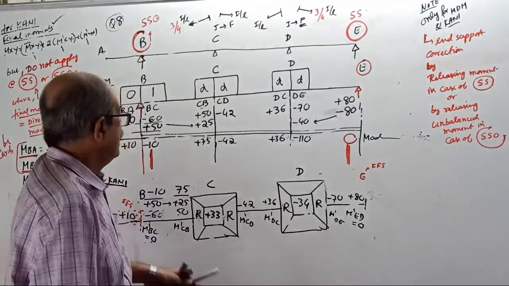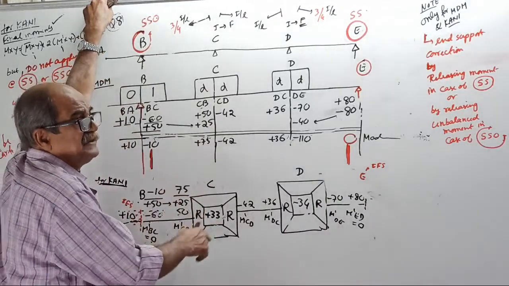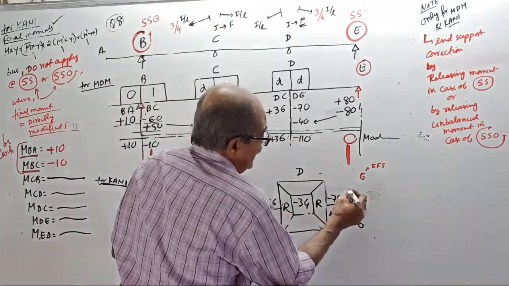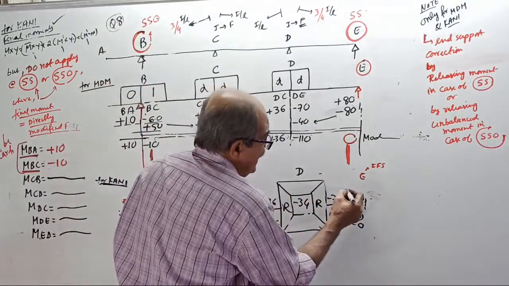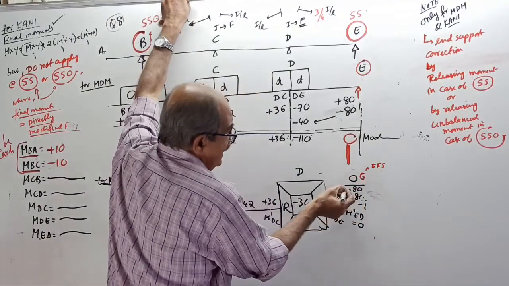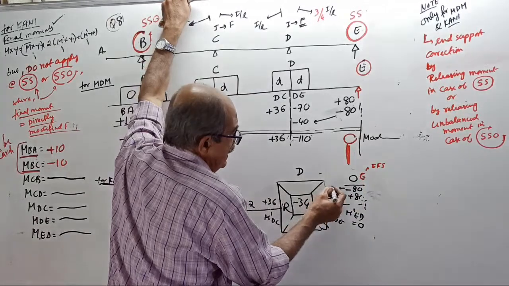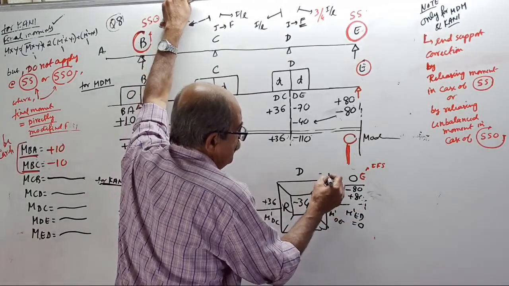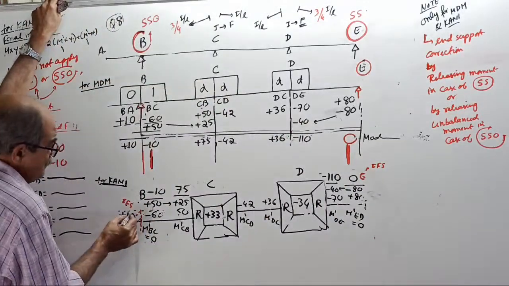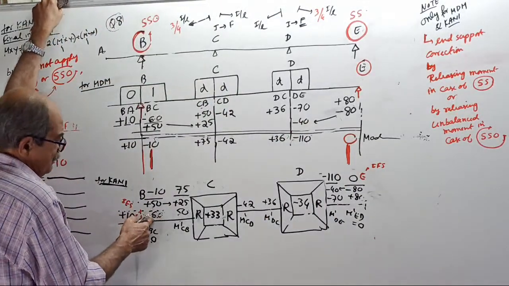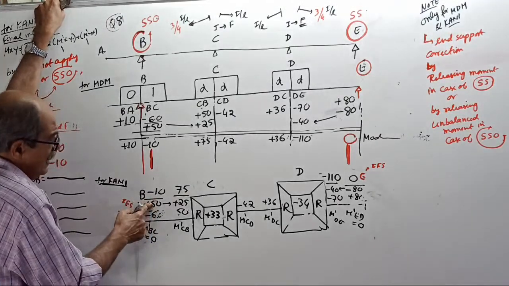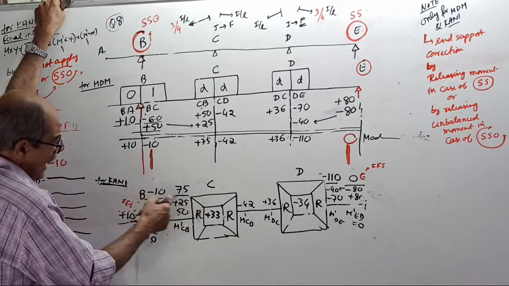Now, before you start calculation, here full release plus 80 is there. Put minus 80. So that will become 0. Carry over half here, minus 40. It will become minus 110. Here 10 minus 60 is minus 50. Change the sign, plus 50. Carry over half this side. Add the values.